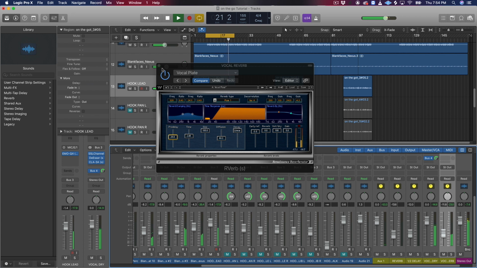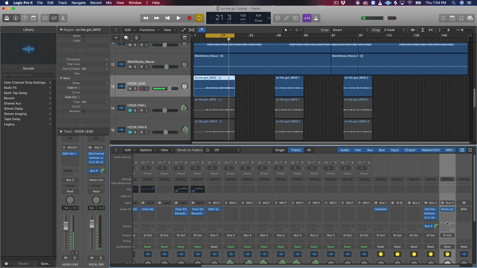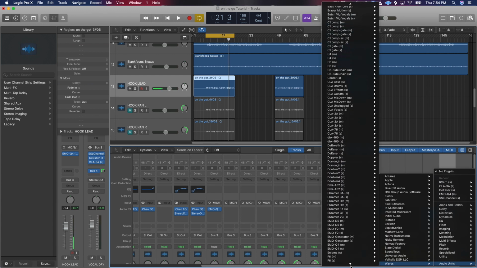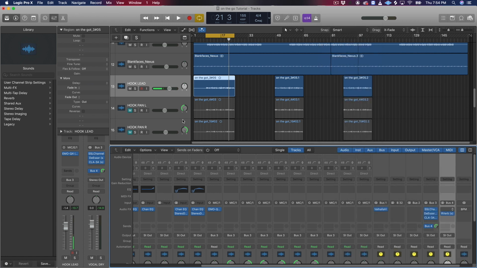So now that you added that reverb, what you want to do is add an EMO Q to it to roll out some of the bottom. So let's bring the reverb down and add the EMO Q on top of it. So go to EMO Q. If you don't know how to get there again, like I said, go to audio units, go to Waves, go to EMO Q. It's in the E's. Boom, right there. Make sure it's stereo.